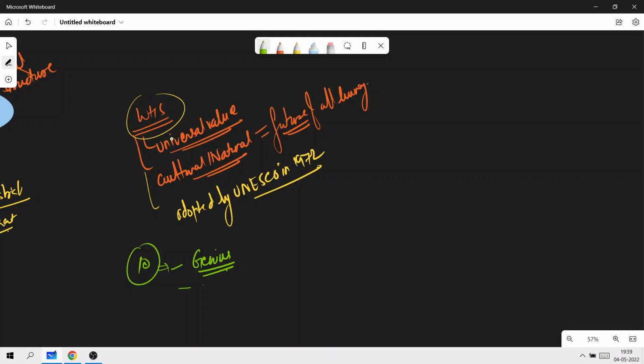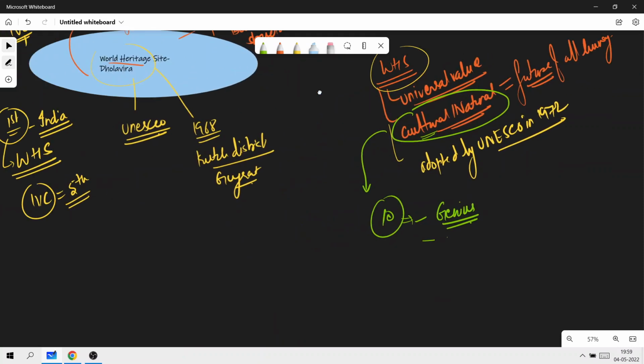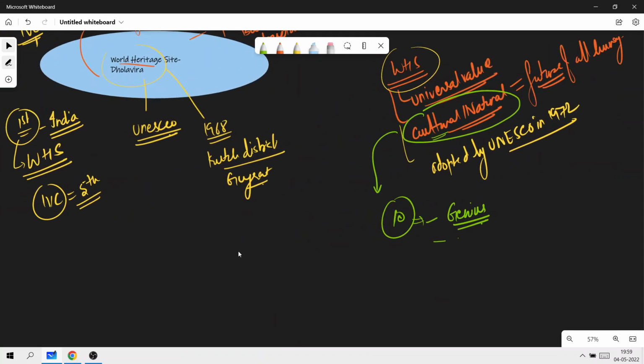The basic point here is that you need to understand that both of these are what these 10 selection criteria deal with. It basically should have a cultural importance as well as a natural importance. Okay, so this is all pertaining to Dholavira and it being the first World Heritage Site in India.